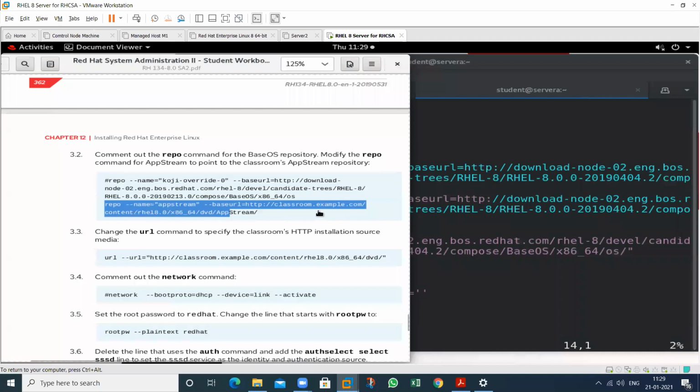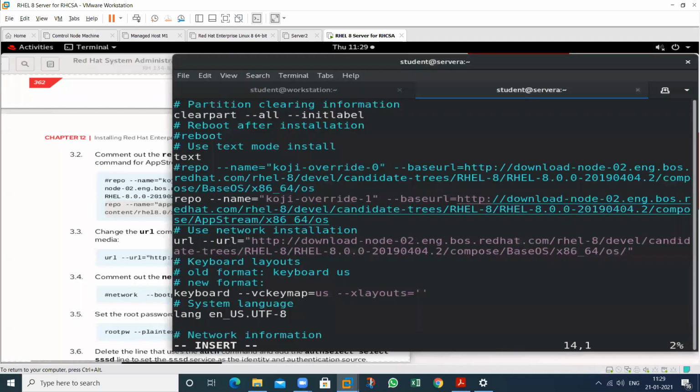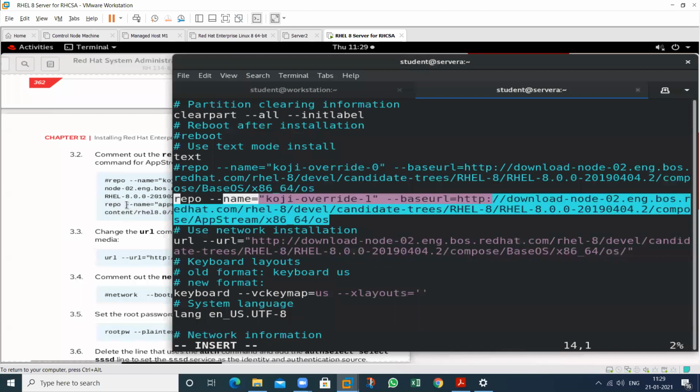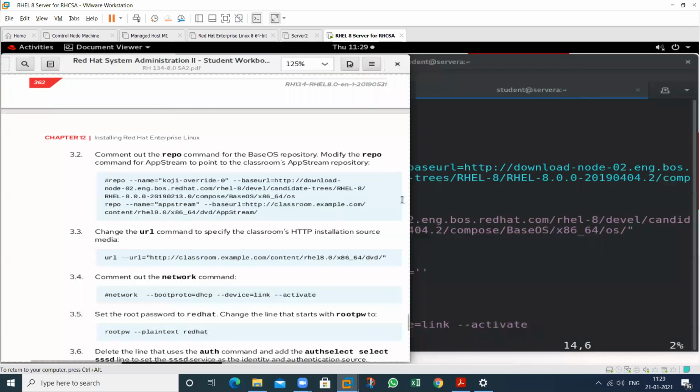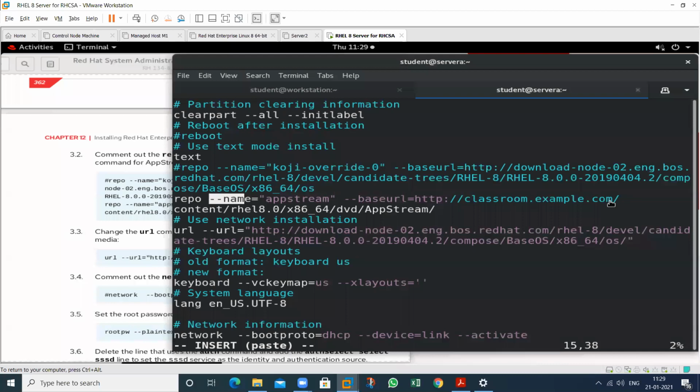So go to the end of this line, remove all of these things, remove this whole part, and copy this whole one. From this I will copy this. This is my repo. The name of this particular repo is AppStream, and this is the base URL. From this HTTP, this is my server machine, that is classroom.example.com.